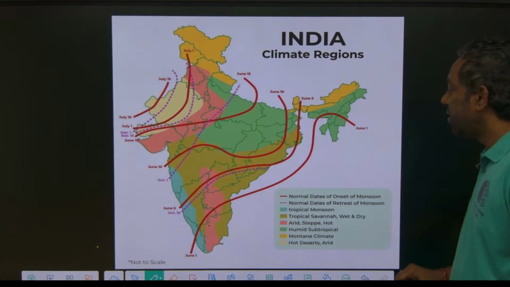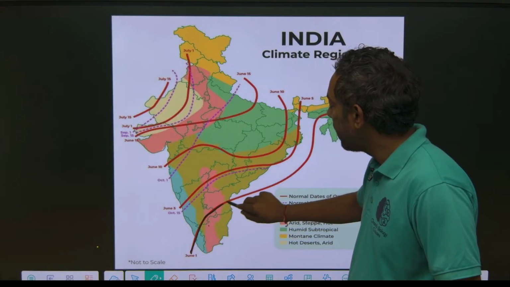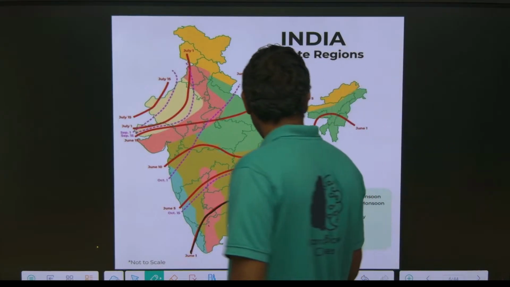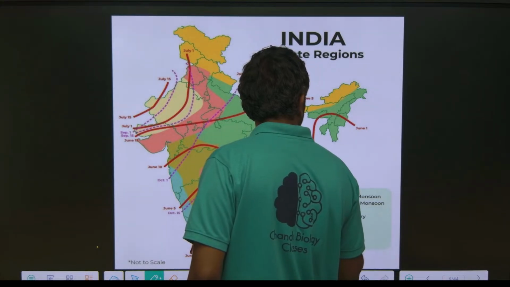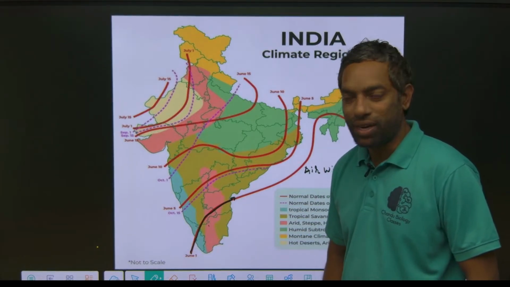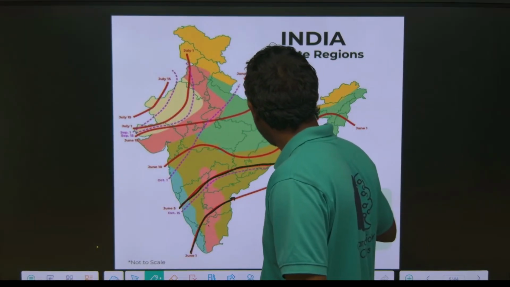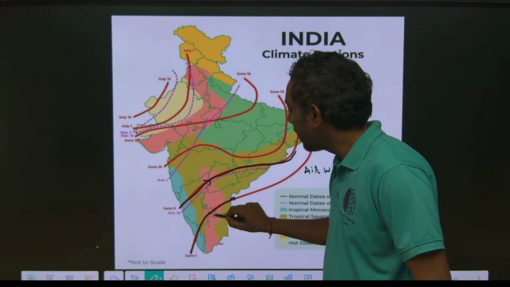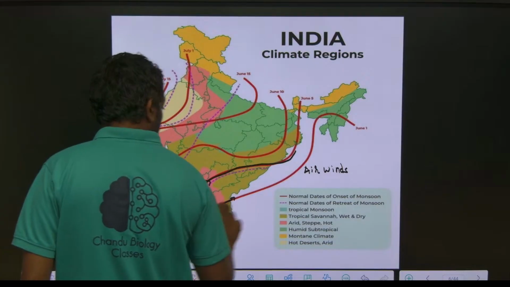On June 1st the winds enter in this direction, starting at Kerala, and on 5th June at Karnataka, and the winds from Telangana enter this way. So what is the direction? Southwest to northeast.